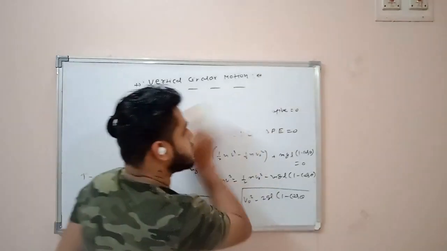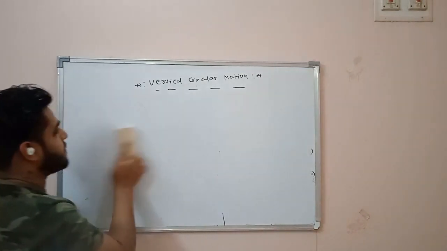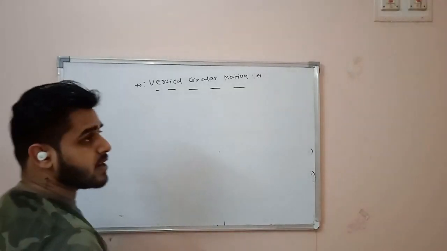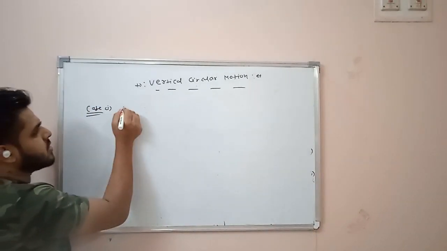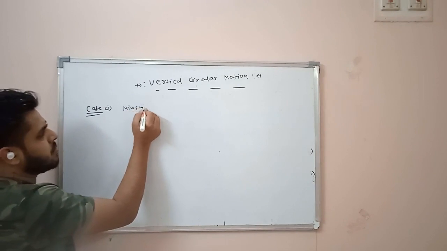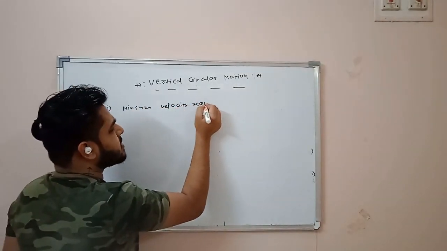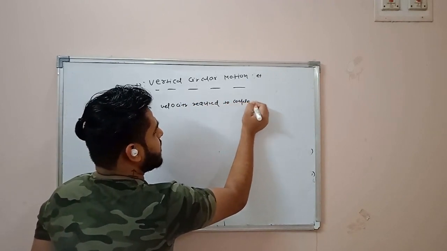So the first case I'm going to depict over here. Write down case 1. Someone can ask, sir, can you please find the minimum velocity required to complete the vertical circular motion? So case 1: minimum velocity required to complete vertical circular motion.